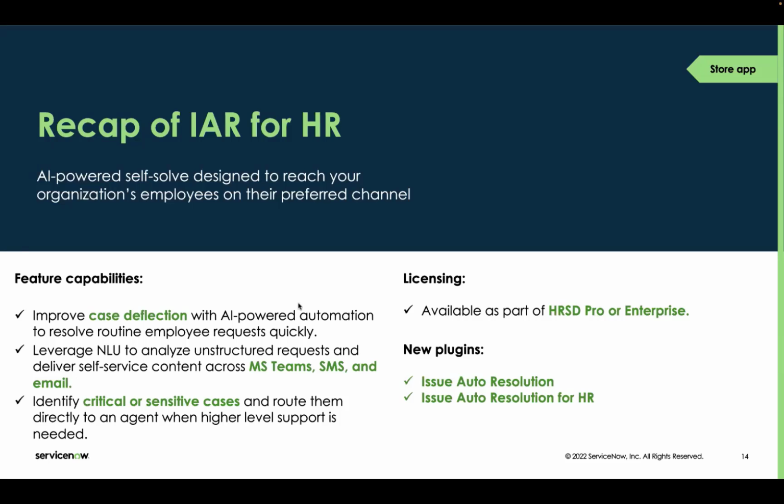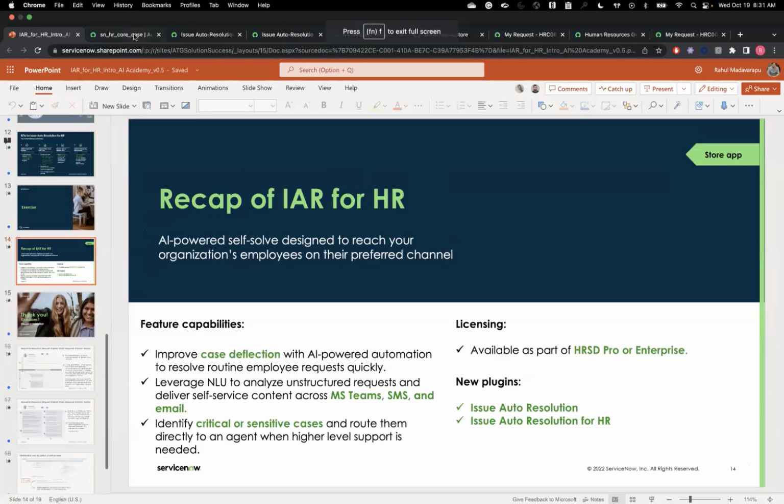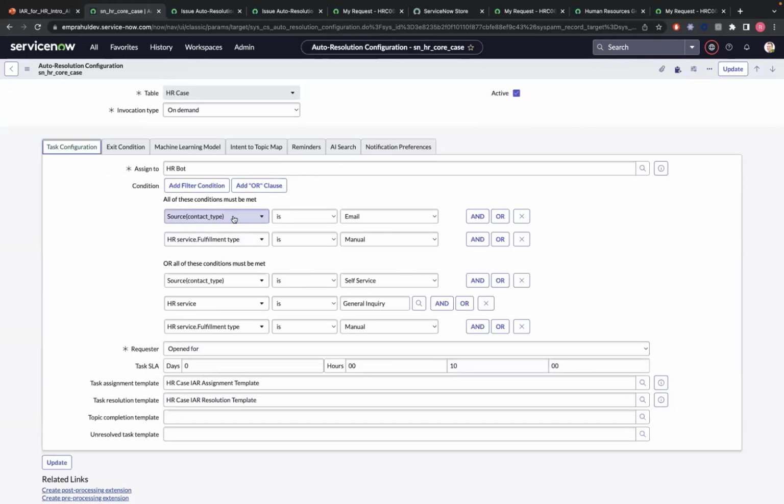Yeah, and Debajit, thanks for doing that. Just to add on, the request channels we currently have are basically email and self-service. Those are the request channels from where we can request for this to get triggered. That's why, if I can go back, right in here, I want to surface the configuration. In the task configuration, the source type is email or the source type is self-service. So either from portal or email, the cases should be raised. That takes care of what Debajit said, that HR Connect doesn't work.